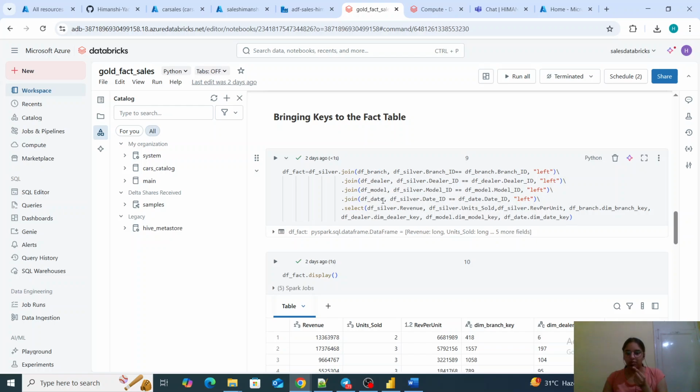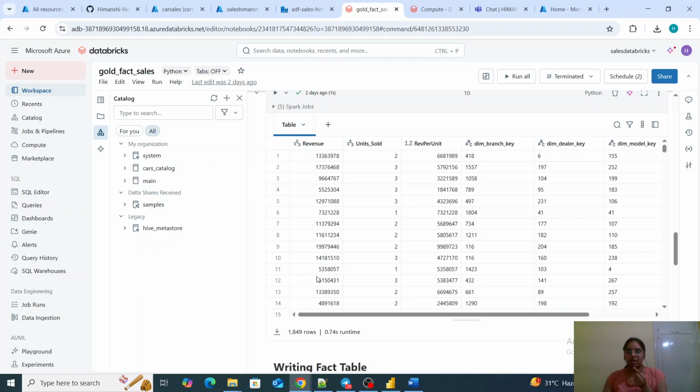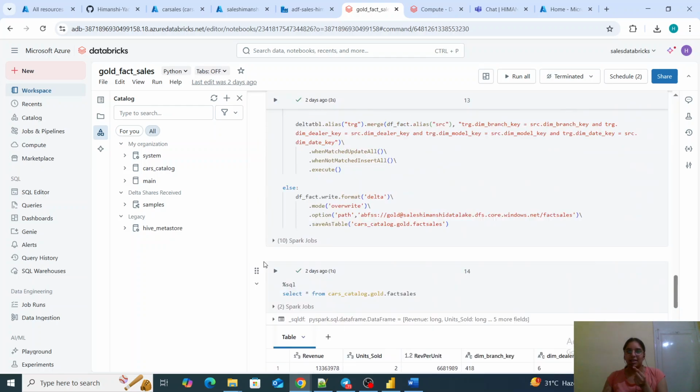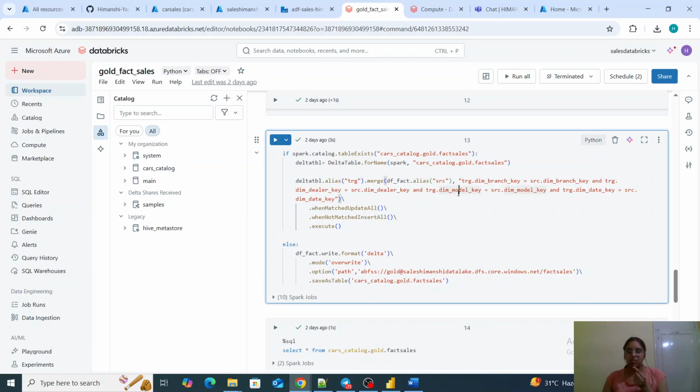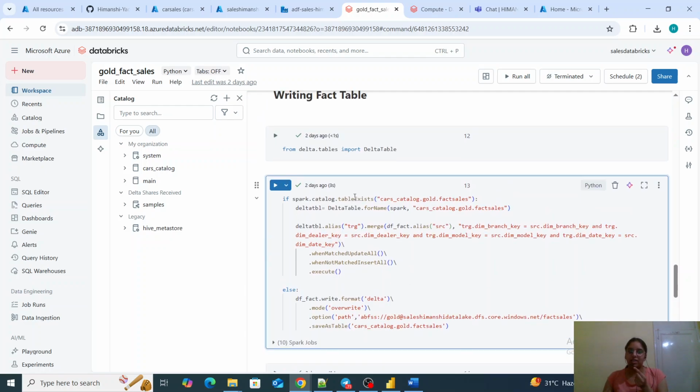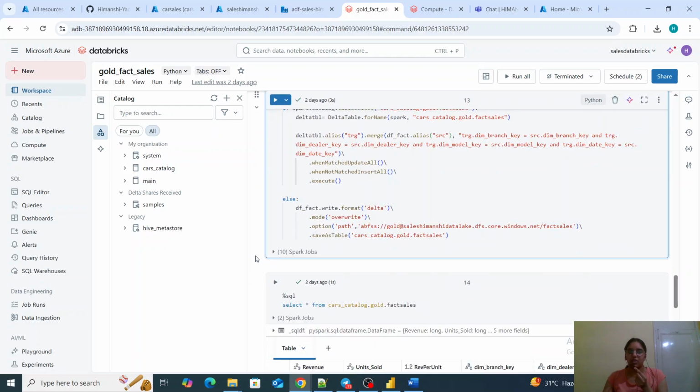So I am joining with all of the tables and fetching all the data for my fact table. At the end I am writing that data. This implementation is for SCD, slowly changing dimension, for fact, but it is very rare that a fact table will get updated. It will mostly be inserts if we are having a new record. Updates in fact are very rare, because whatever dimension changes, the keys are very unlikely to change. Even if they do change, my code is written such that it will accommodate both.